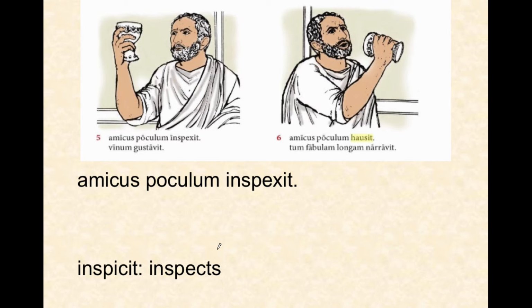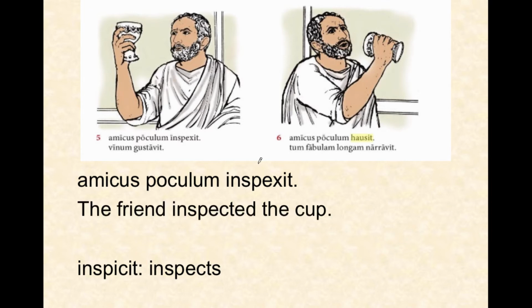Amicus poculum inspexit. Now, inspicit is the present tense, inspects. We don't have a V for the perfect tense. Inspexit is the perfect tense of this verb. The friend inspected the cup. The bad news I have for you right now is that irregular perfect tenses are just that. They're irregular. You could never have predicted what the perfect tense was going to be. You pretty much have to memorize them on a case-by-case basis.